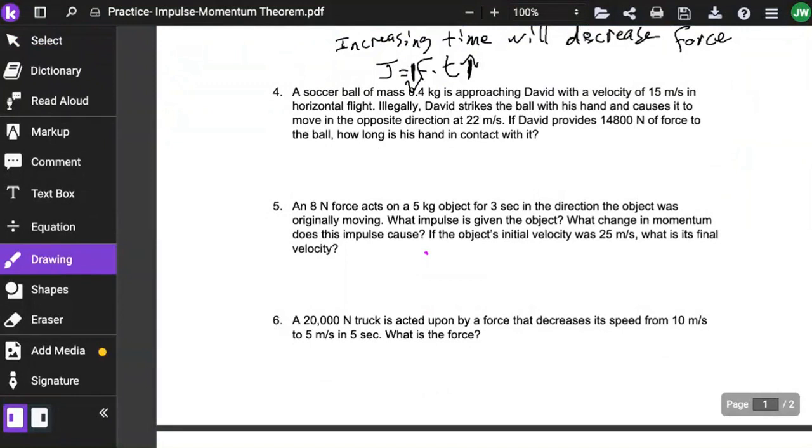We have force times time. We know the force is negative 14,800 because the force is going to cause it to change direction, so we're going to make it a negative force. Times time is equal to mass of 0.4, and then the change in velocity, the final velocity is negative 22 because it changed direction, and then we're going to subtract the initial velocity of 15. Negative 22 minus 15, and then multiply by 0.4, dividing the negative 14,800 over. We're going to get a time of 0.001 seconds. So very short time in contact.